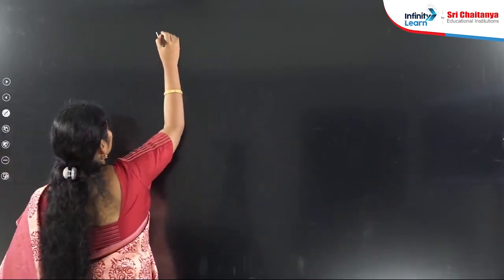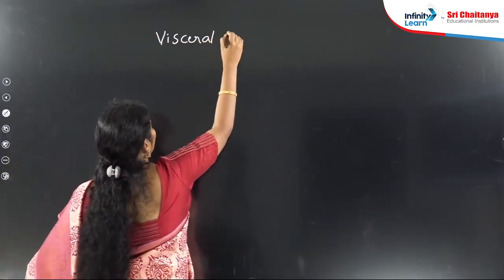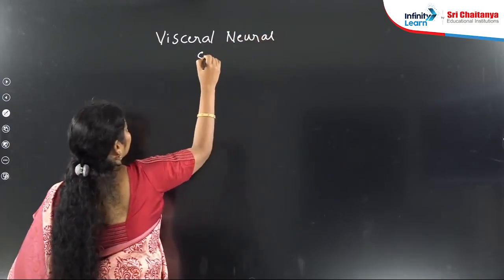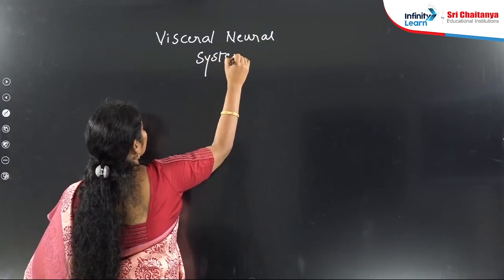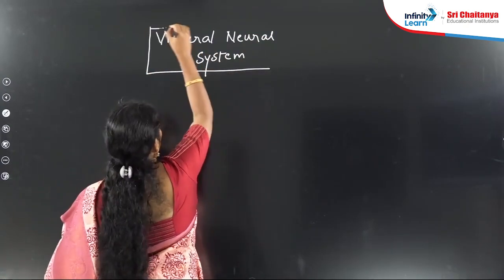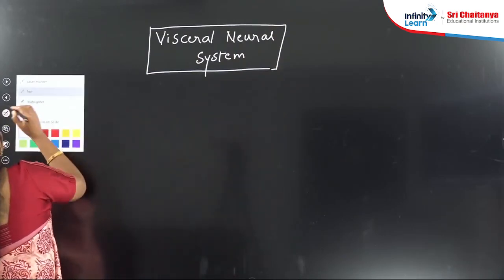Along with this, one more neural system is there, known as the visceral neural system or visceral nervous system. What are the points that come under the visceral system?